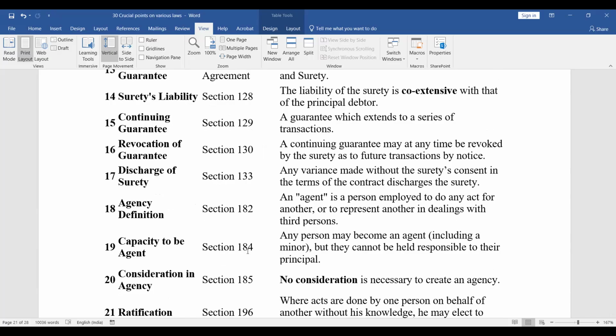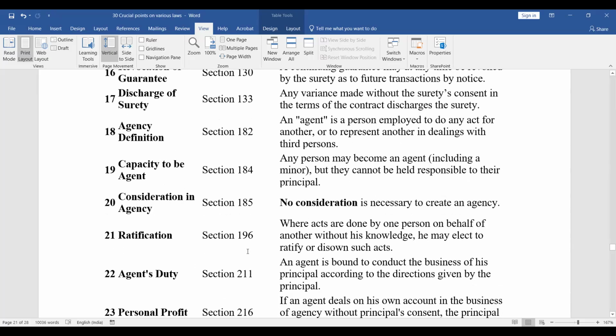Agency definition, section 182. An agent is a person employed to do any act for another or to represent another in dealings with third persons. Capacity to be agent, section 184. Any person may become an agent, including a minor, but they cannot be held responsible to their principal.